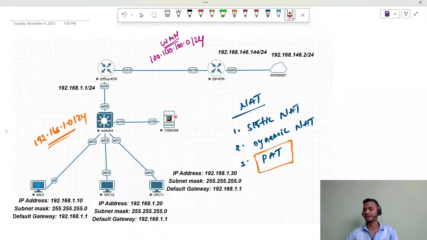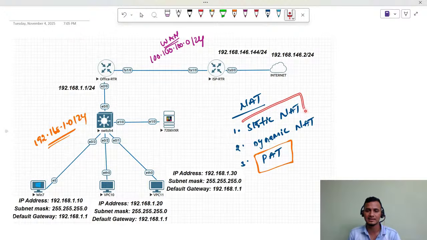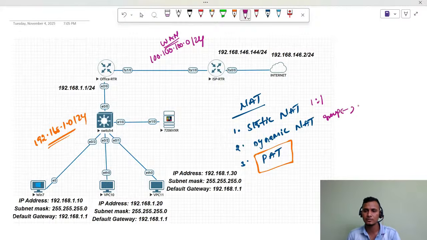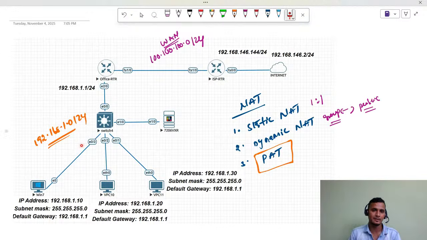By using PAT, guys, you can overcome the issues of static NAT or dynamic NAT. In static we are just using one-to-one mapping, and here a group of private to a group of public IP addresses, but with the help of PAT.